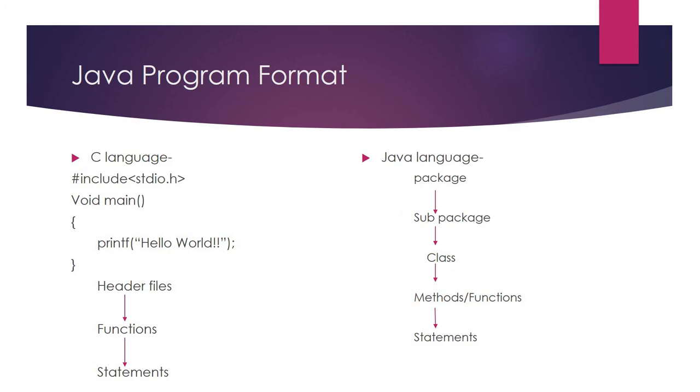And what is the Java program format? For that, let me show you the C language program format. If you know the C language, it's okay. If you don't, then it's very good to make Java your first language. So in C we have a header file, and then after that a function, and then a statement. However, in the Java language we have a package, sub package, class, methods, and a statement. All these topics we will see in further videos, and there is a separate chapter for them: packages, classes, and methods. All these things we will see in the next video.